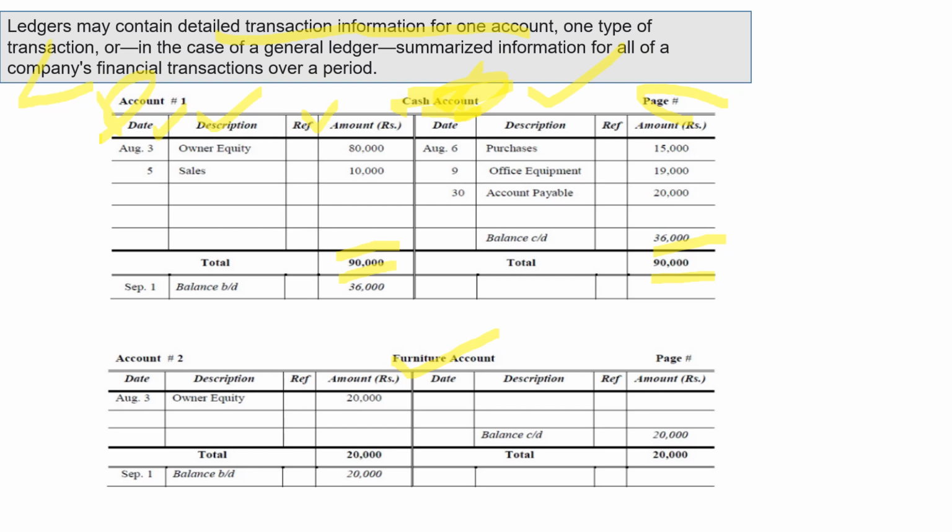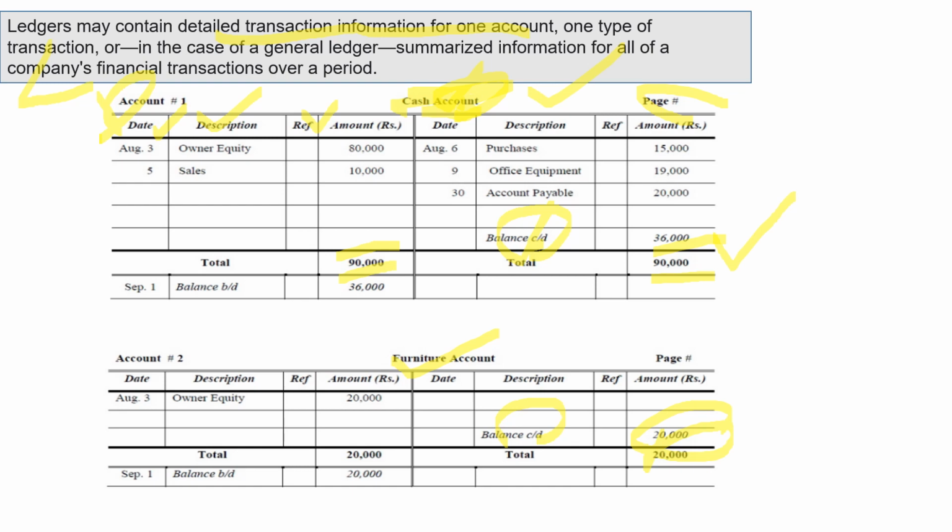One most important thing is that when you prepare this account, you always see some balance remaining. That means this much cash is still remaining in the company. So write it in the form of balance c/d, it is 36,000. This is the amount which is remaining, which is to be transferred now. This much cash is still in your business. If you come to the furniture account, the company has 20,000 still remaining. So this is called your balance, which is to be transferred to some other account.